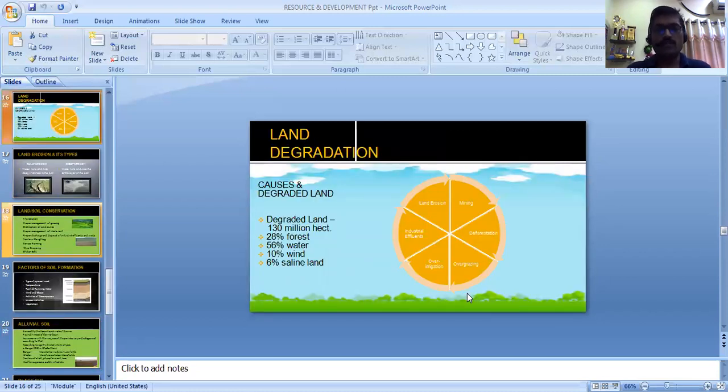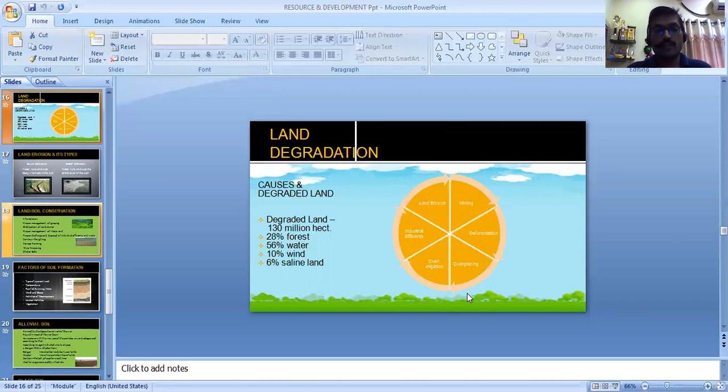Now in the last few years, there are lots of reasons because of which land has started degrading. There are some causes we'll discuss here. Number one, land erosion, mining, deforestation, overgrazing, over irrigation, and some industrial waste too. These are some of the reasons because of which the land has degraded. India has more than 130 million hectares of degraded land. Among these, you could find that water is the major reason for land degradation.